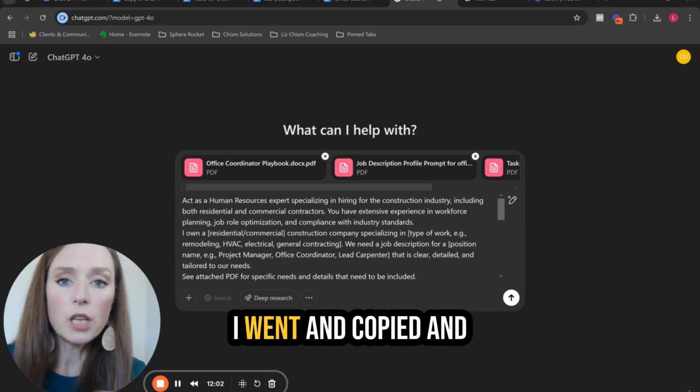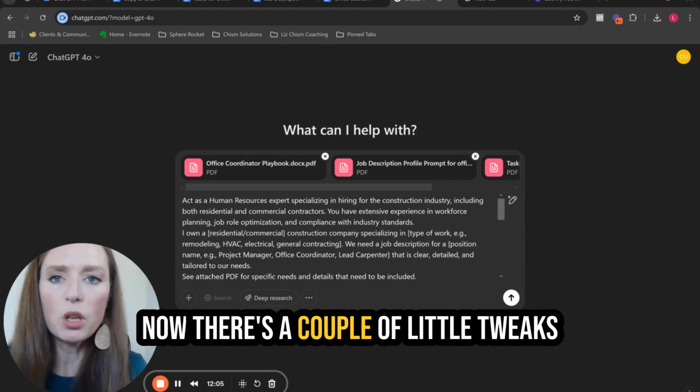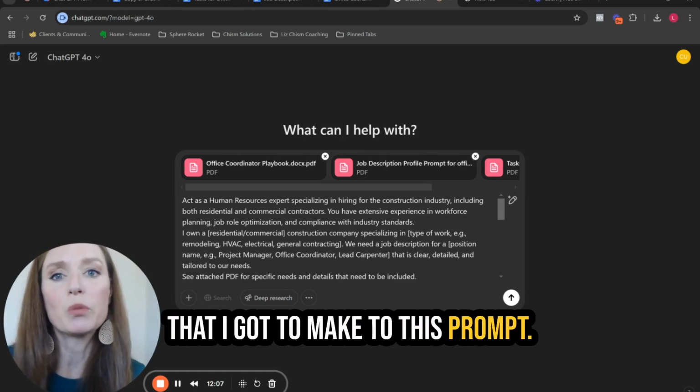So I went and copied and pasted it into here. Now there's a couple of little tweaks that I got to make to this prompt so that way it's more specific for me.